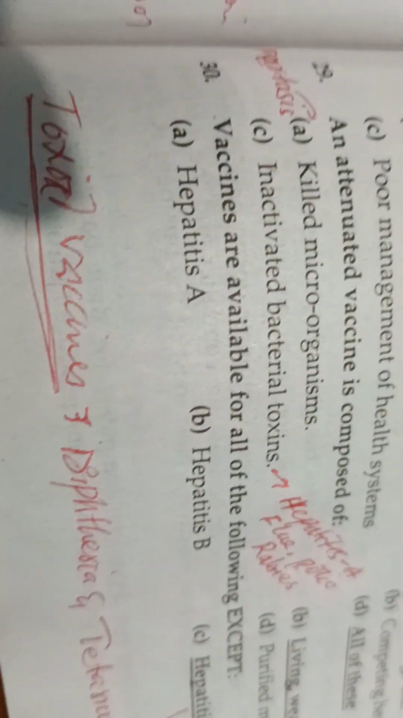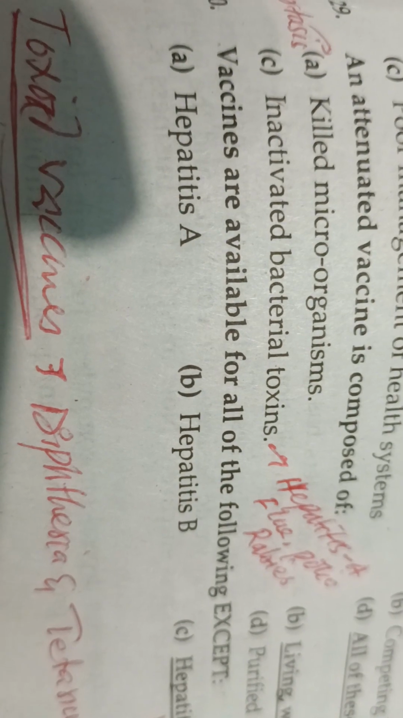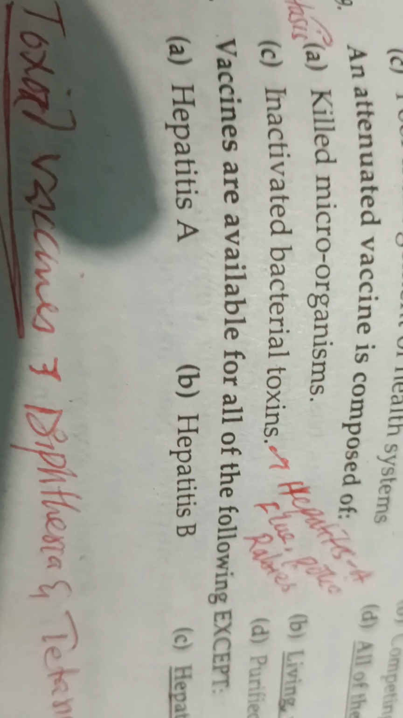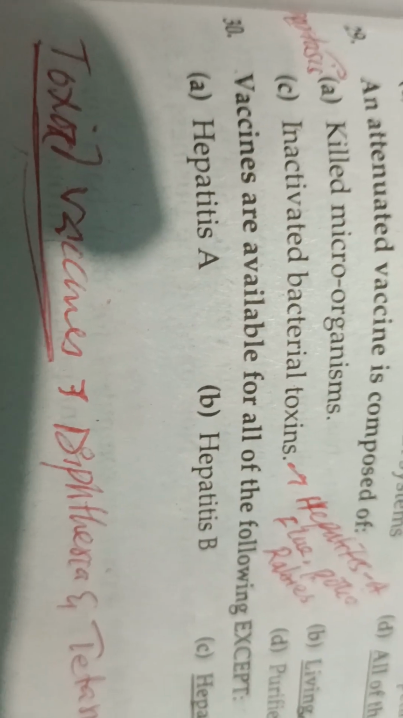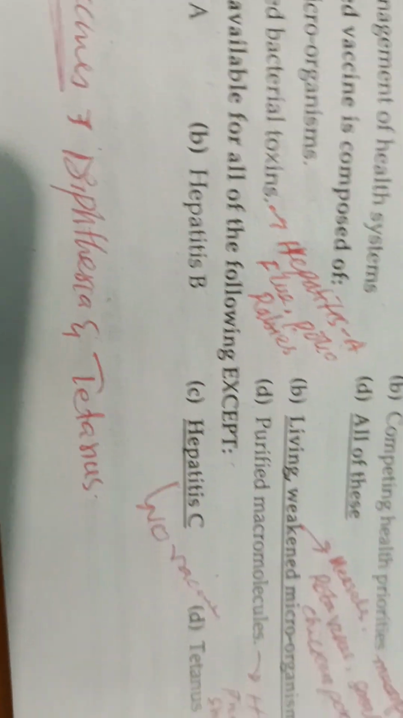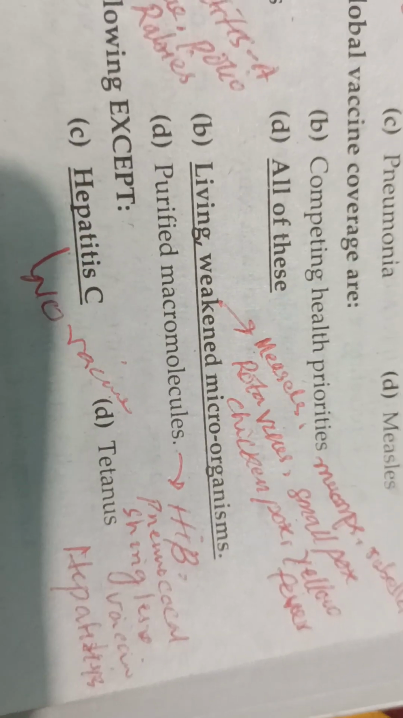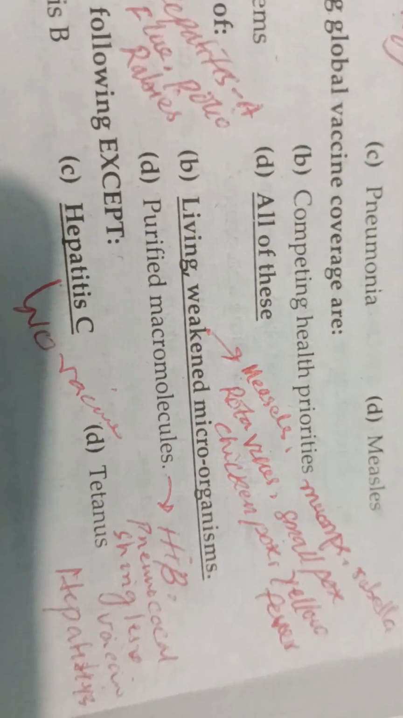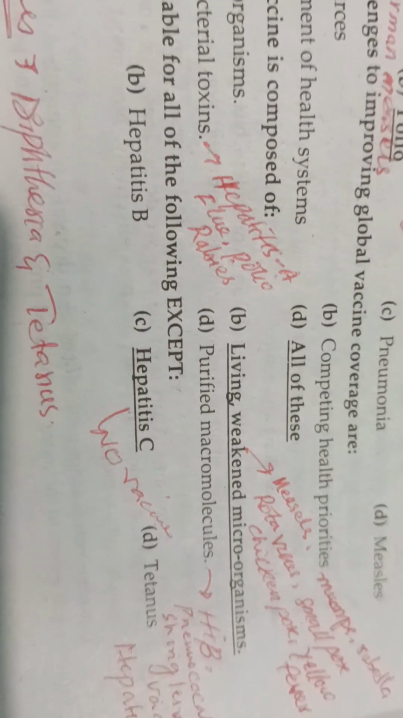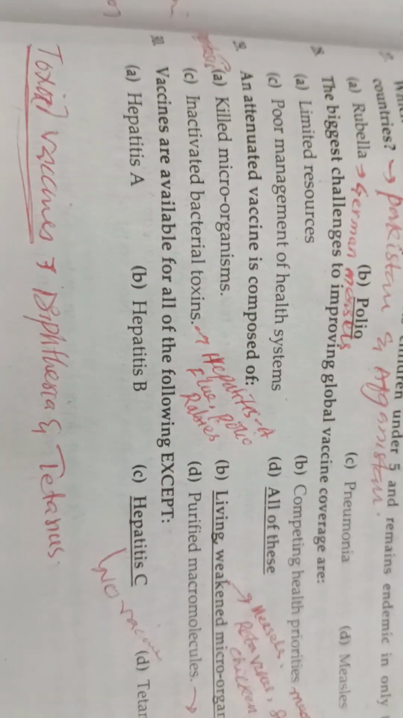Question number 30. Vaccines are available for all of the following except. Hepatitis A vaccine is available. Hepatitis B vaccine is also available. Hepatitis C has no vaccine. Tetanus vaccine, tetanus toxoid, is available in DPT. Now the DPT has been converted into the pentavalent vaccine.